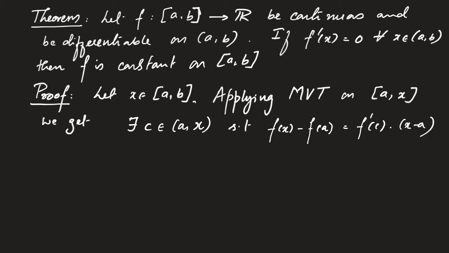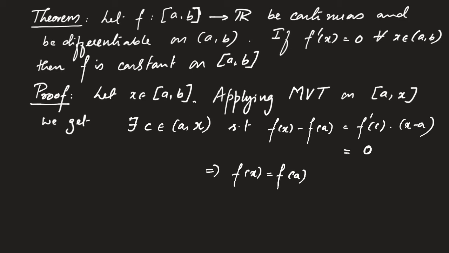But we know that f'(c) is equal to 0. Why? Because the derivative f'(x) is equal to 0 for all x in (a, b). So this is equal to 0 into (x minus a), which is equal to 0. Which implies that f(x) is equal to f(a). Which is exactly what we wanted to prove.